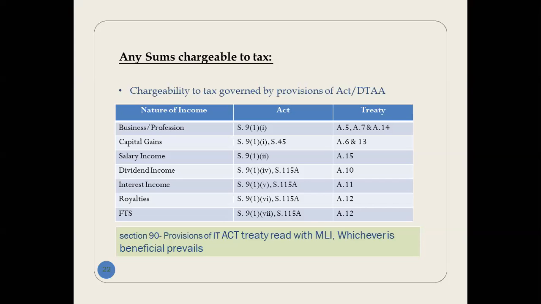This is the way you have to read and then compare which is more beneficial to the taxpayer, because section 90 provides that the IT Act or the treaty read with MLI, whichever is beneficial, prevails. So please have a look at that. You can take a screenshot of this also. So what sections you have to read depends on the income, which may be business profession, capital gain, salary income, dividend income, interest income, royalty, or FTS, meaning fees for technical services. So you can decide on that.